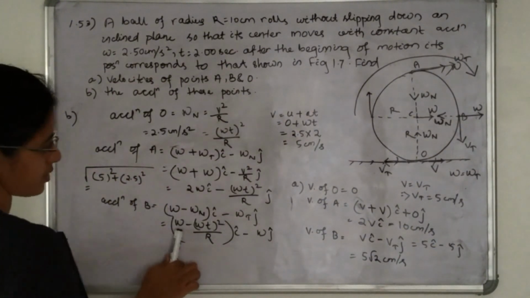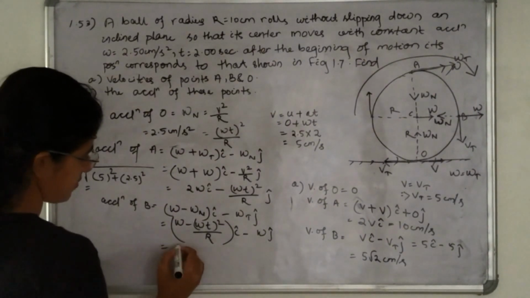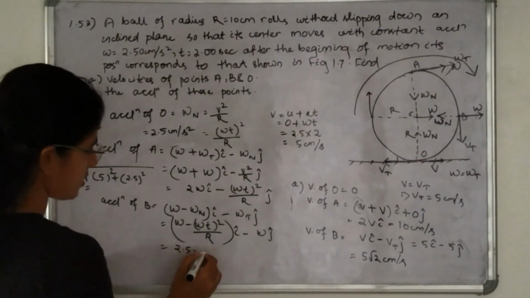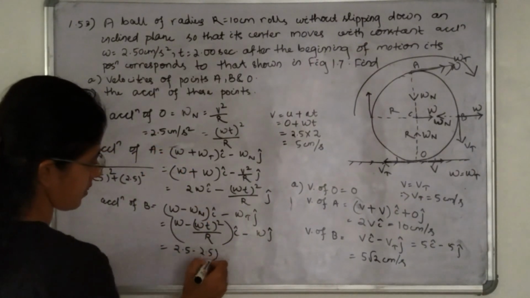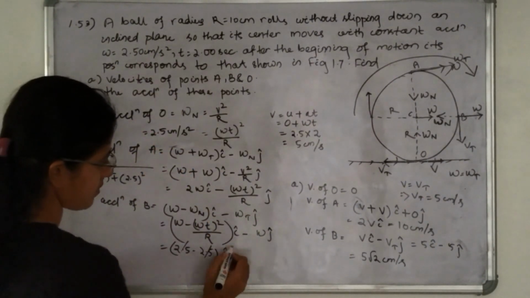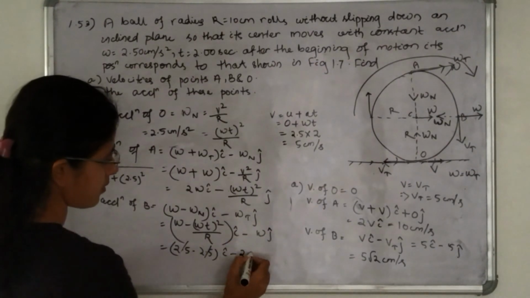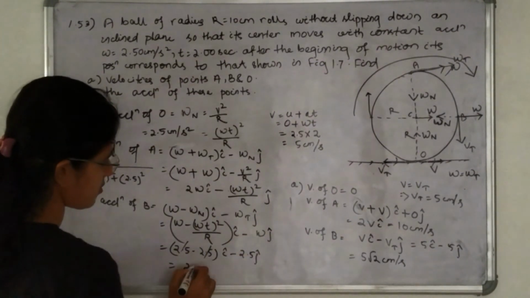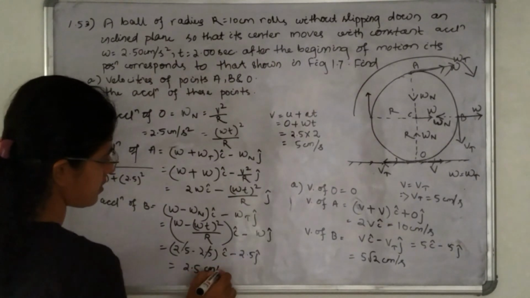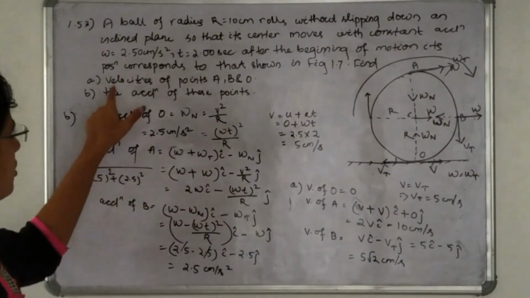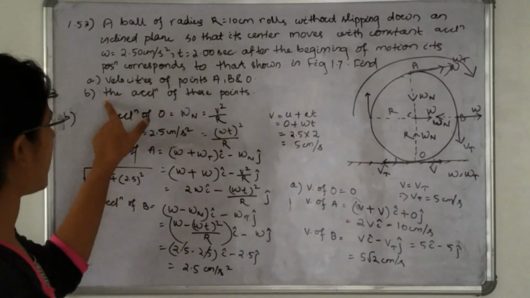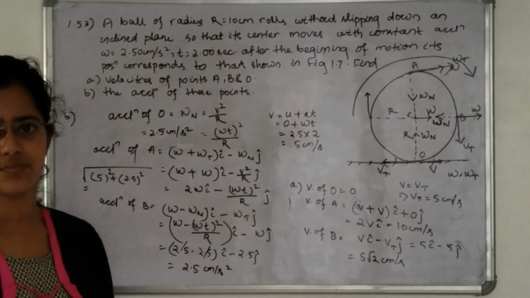Acceleration of B: w minus (wt) whole square over R. That means 2.5 minus this, how much will it be? 2.5. That means 0 i cap minus 2.5 j cap. So this will be 2.5 centimeter per second square. Okay. So now you can find the velocities of points A, B and O and the accelerations of these points.